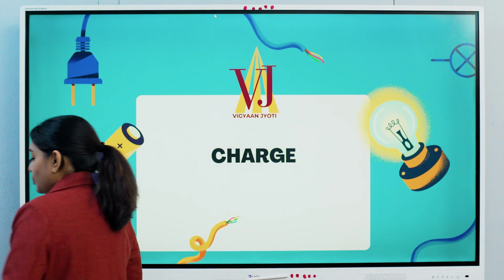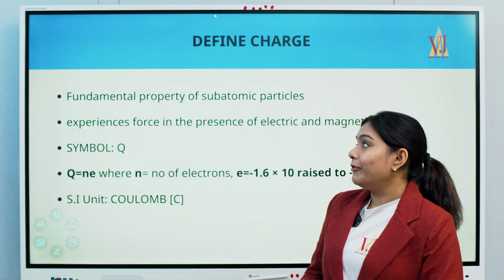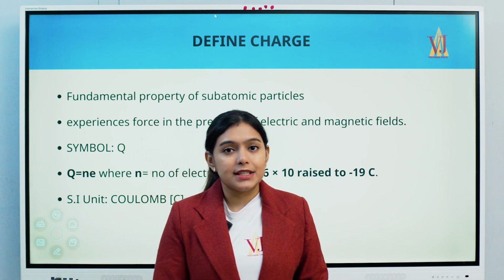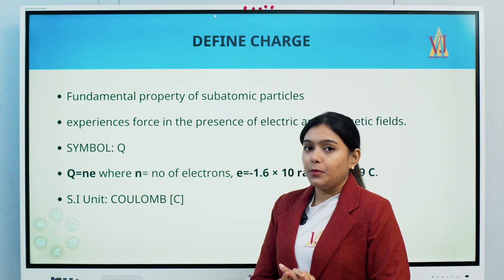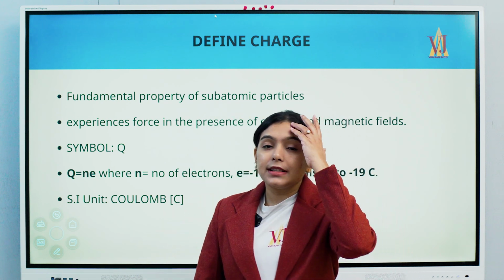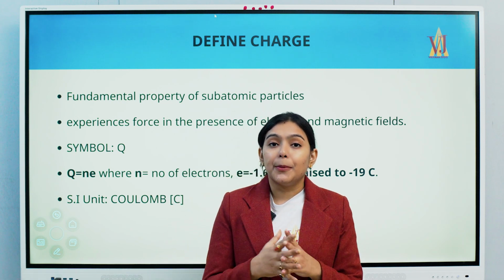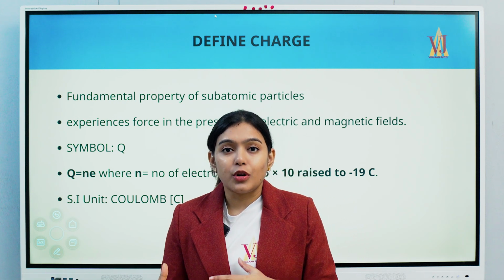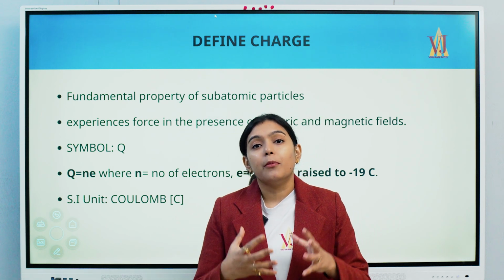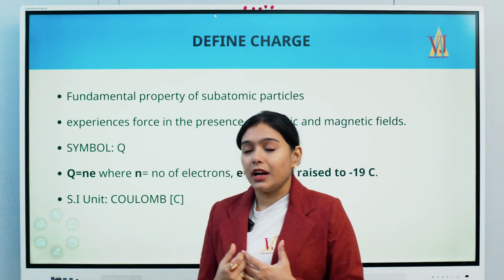First of all, we have to know whether charge is a fundamental property or a derived property. We have not expressed charge as some other physical quantity. Hence, we can say that it is a fundamental property. The fundamental property of whom? Definitely of the subatomic particles. Because if we say a particular object is charged or is not charged, it is completely based on the number of electrons, whether they are losing or gaining. In that way, we express whether a body is charged or not charged, or how much it is charged. So this is the way.